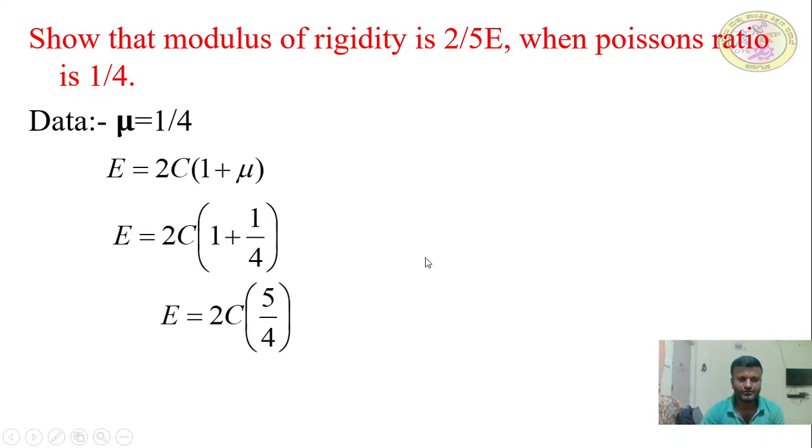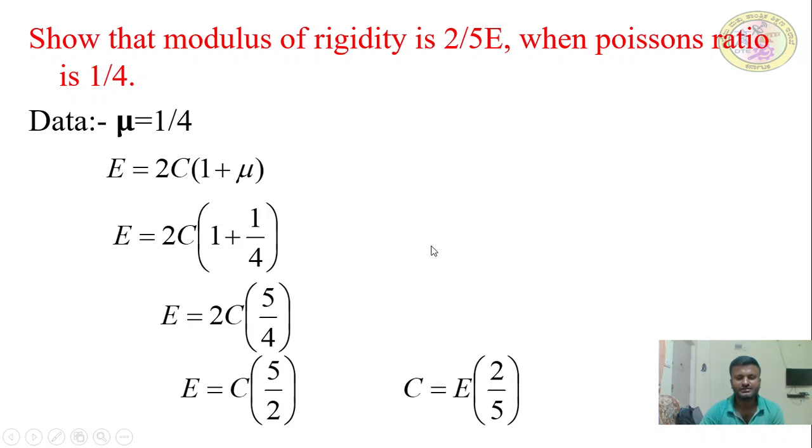So 5 by 4, which is equal to 5 by 2. So again do cross multiplication. C becomes 2 by 5 times E. So this is the final answer. Very easy. In such simple questions, you need to understand what they have given and what they ask you to find.